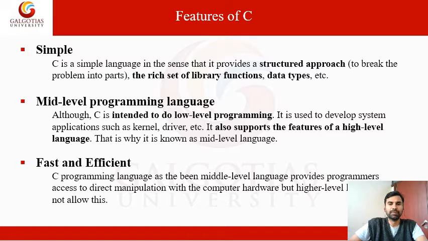High level language is written in normal natural languages. What is a natural language? Even English. English is a natural language, so we write the code in it. For example, if you are writing code in the low level language, machine level language, there is no need for a compiler or interpreter to interact with the system. But if you are writing the code in a high level programming language, you need a compiler or interpreter.